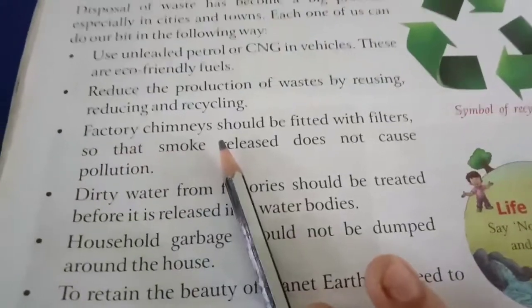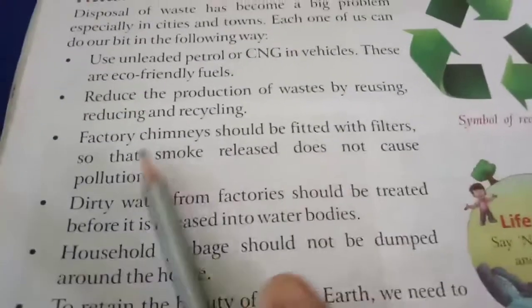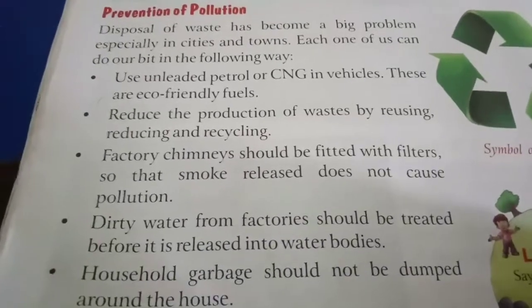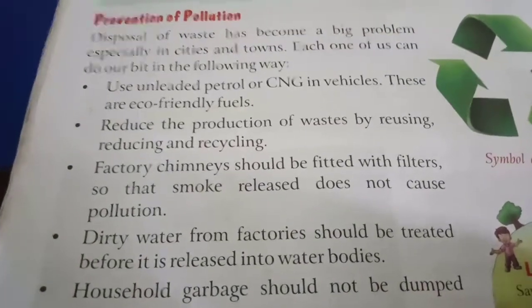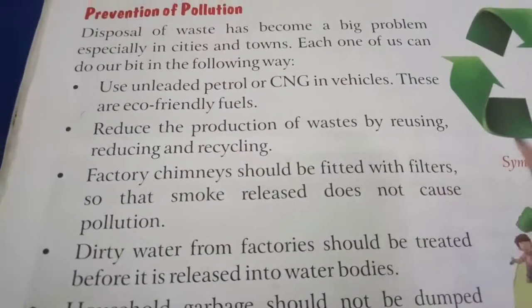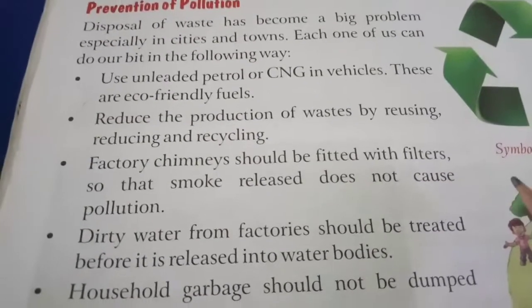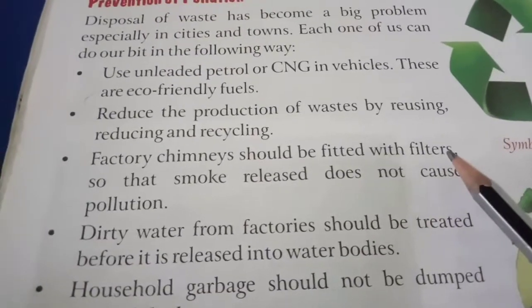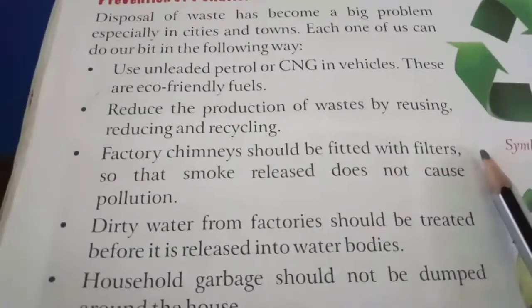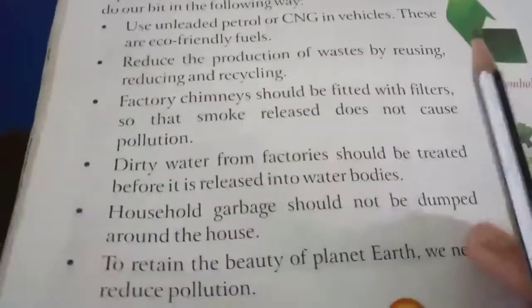Next is factory chimneys should be fitted with filters. In the factory there are chimneys. Chimneys means the part of the roof through which the smoke comes out. So in the chimneys we can use some filters. It is called an air filter. It will filter the air. Only the clean air will come out into the environment. So we can use air filters to reduce air pollution.